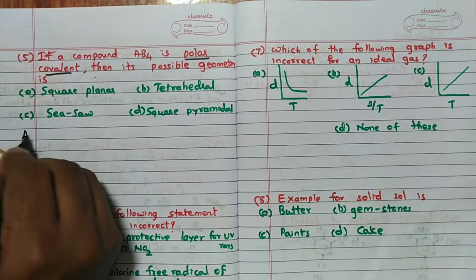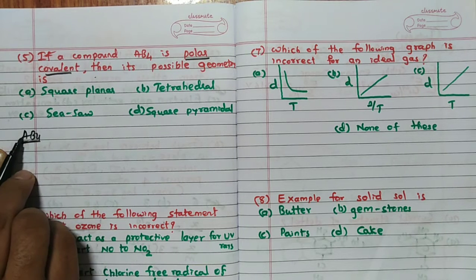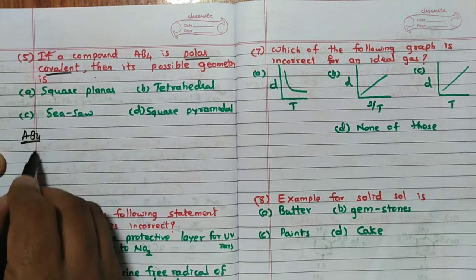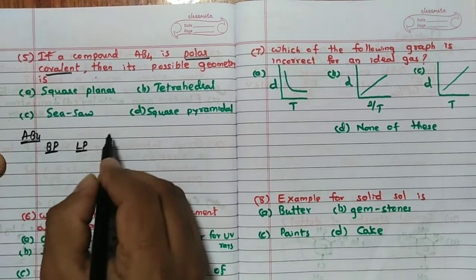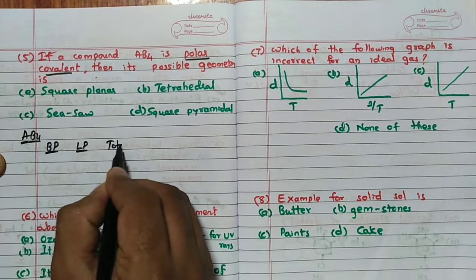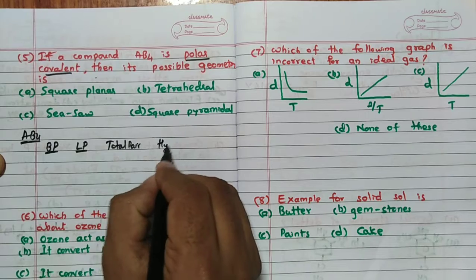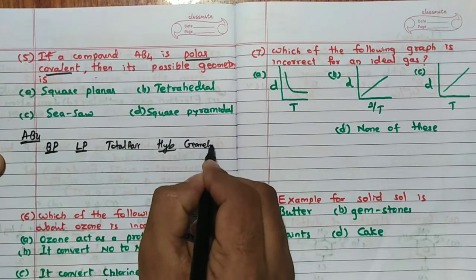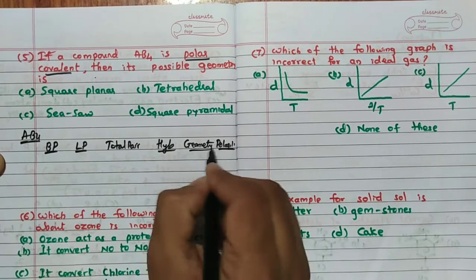So we will consider AB4. AB4 means, remember, in this particular case, there is one center and 4 B's. So what I will do, I will write all possibilities: bond pair, lone pair and total pair. Then I am going to write hybridization, then geometry, and polarity, whether it is polar or non-polar.